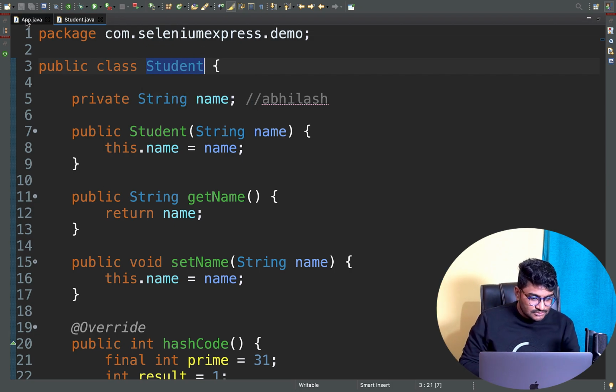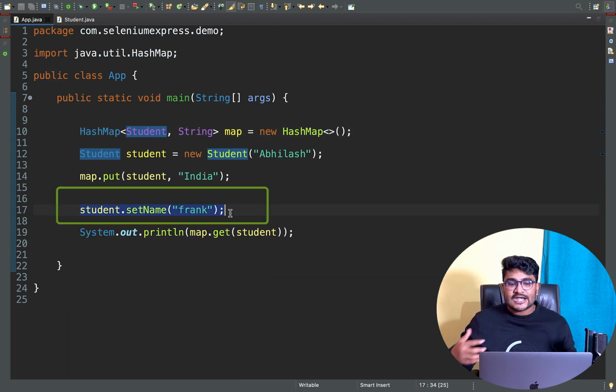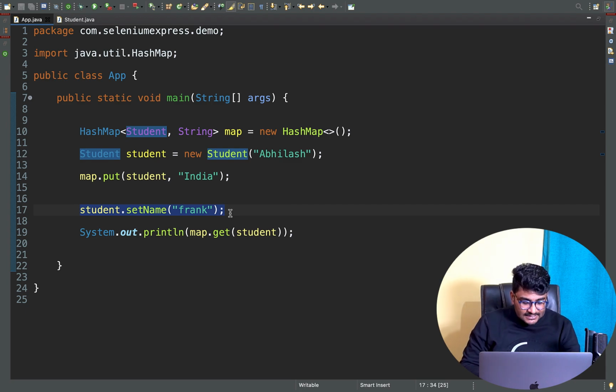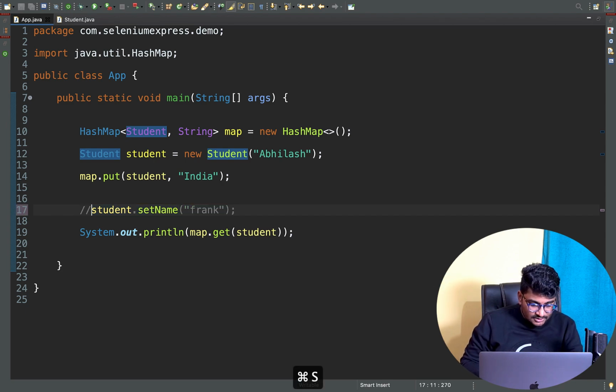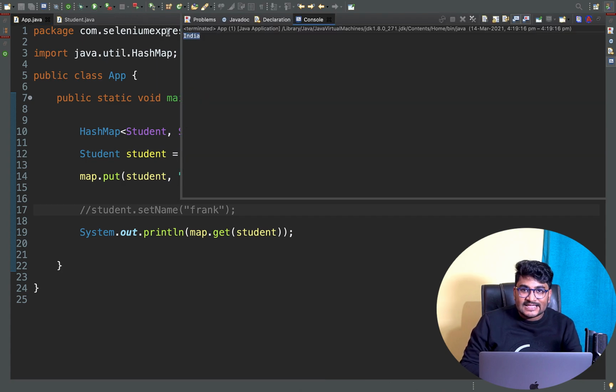You just updated the student name of Avilash to Frank. Then how did it impact the HashMap? That's because I'm going to tell you something, okay? So basically, right now, let me comment this line number 17, Control S, run this application, and you'll be seeing that you are getting India as an output, which is perfect.